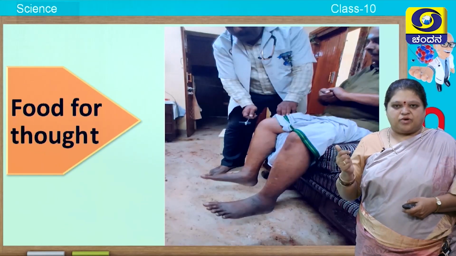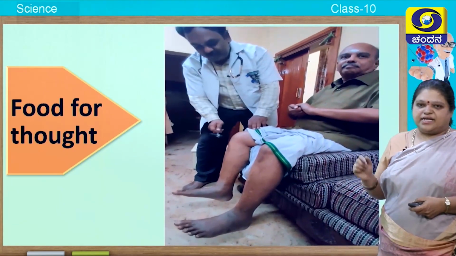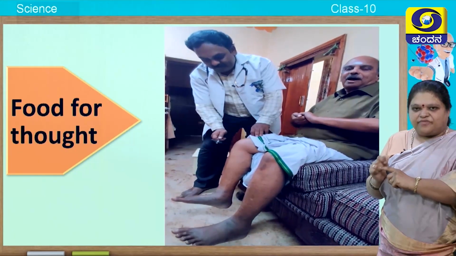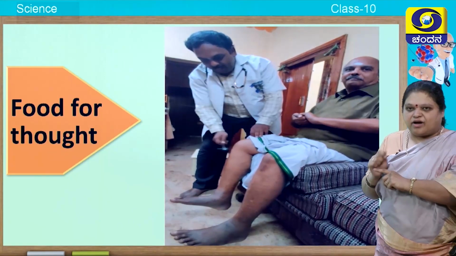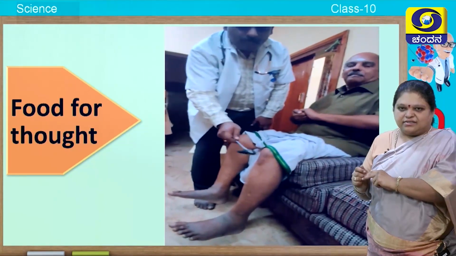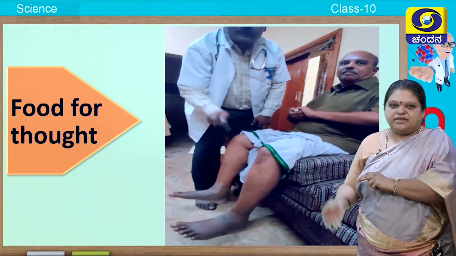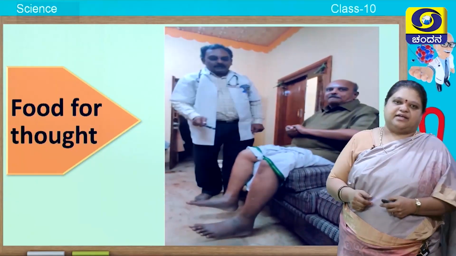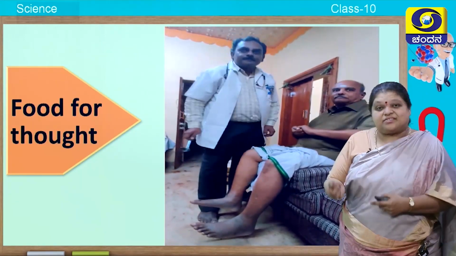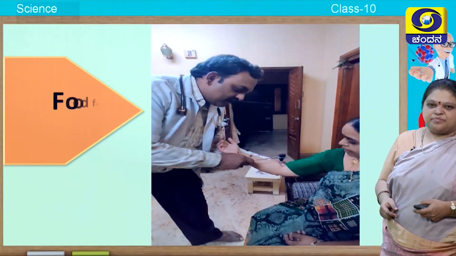I have given a small question, some food for your thought. Here an elderly person is slightly hit with a hammer by a doctor. Nothing is happening. He is trying with the other leg. You can see a sudden jump in the lower portion of the leg. Why is it? We will discuss it in the last session. Same thing you can observe in this video.